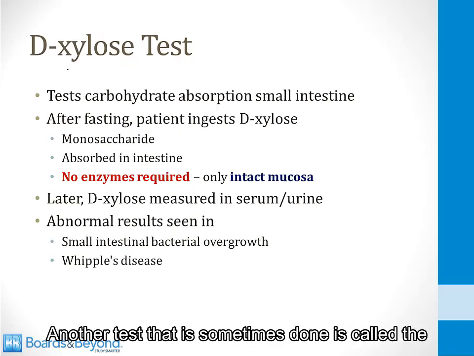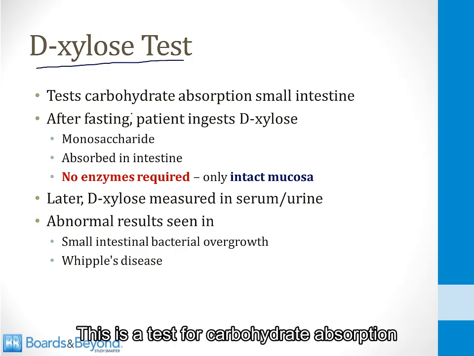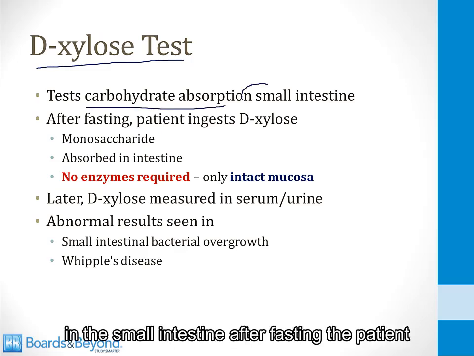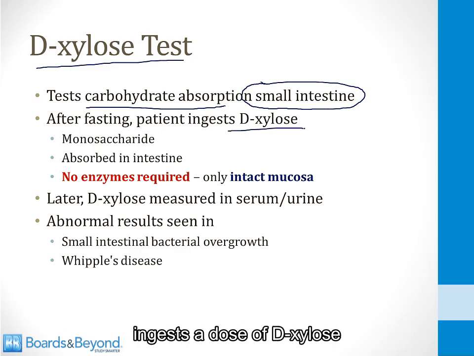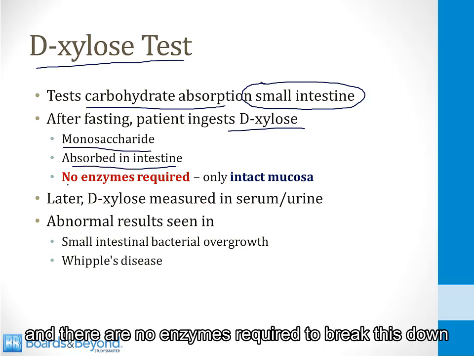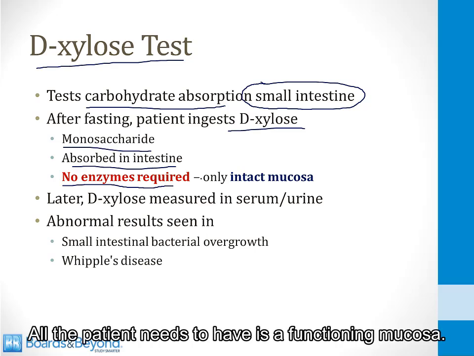Another test that is sometimes done is called the D-xylose test. This is a test for carbohydrate absorption in the small intestine. After fasting, the patient ingests a dose of D-xylose, which is a monosaccharide. It is absorbed in the intestine, and there are no enzymes required to break this down into smaller structures. All the patient needs to have is a functioning mucosa.